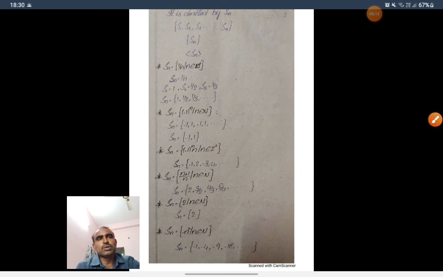So here S_n is equal to 1 by n, n belongs to capital N. The domain of S_n is capital N. And we define a function f_n, that is nothing but S_n, S_n is equal to 1 by n. Now the elements of its range is 1.